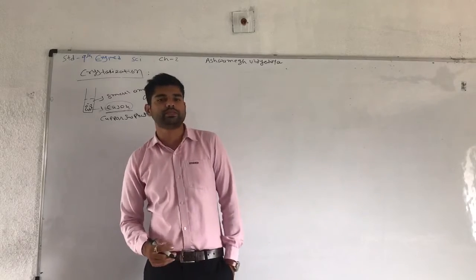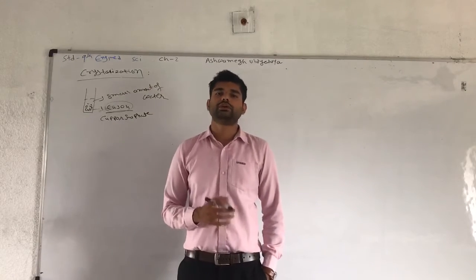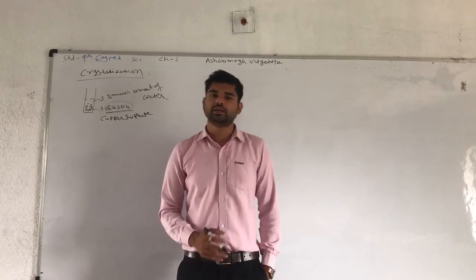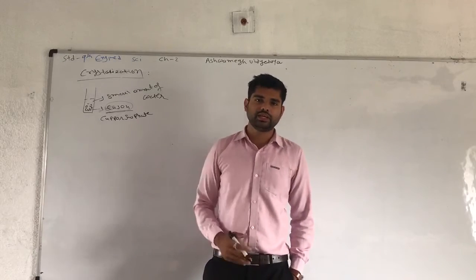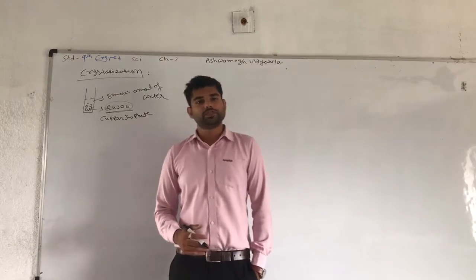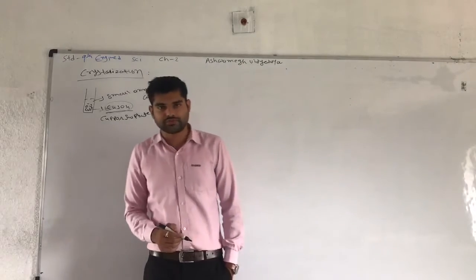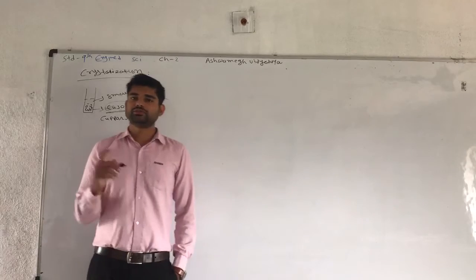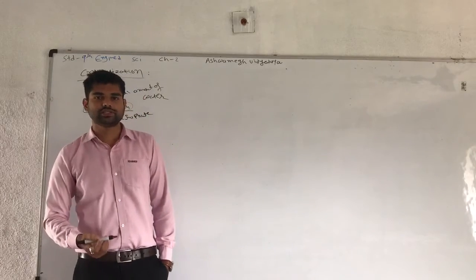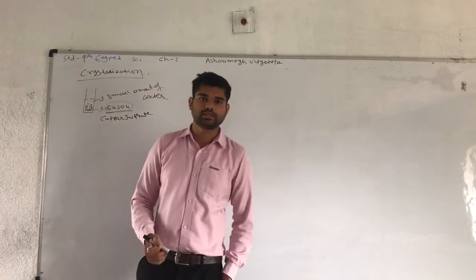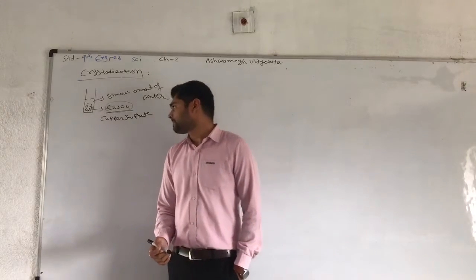Saturated solution means all CuSO4 particles are completely dissolved in water. The color of CuSO4 is bluish, so the water changes from colorless to a bluish liquid after dissolving CuSO4.